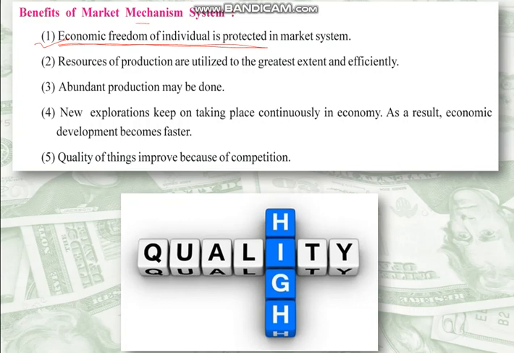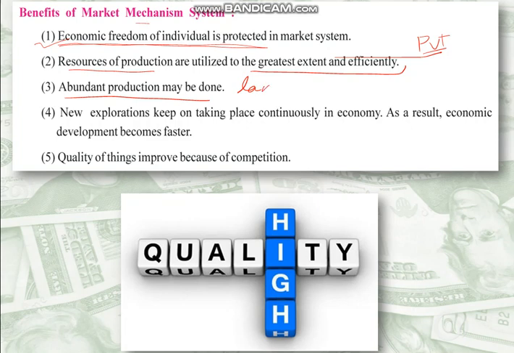Second, resources of production are utilized to the greatest extent, as they are held by the private companies. So they try to utilize the resources to the greatest extent and most efficiently. The wastage is less in a way. Third, abundant production may be done. Production is done on a mass scale.